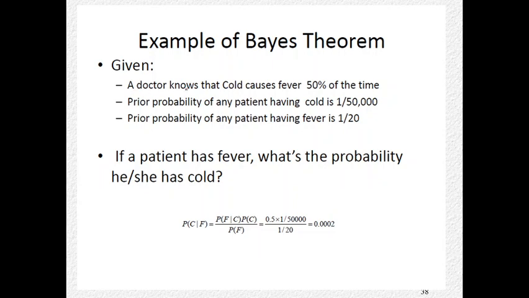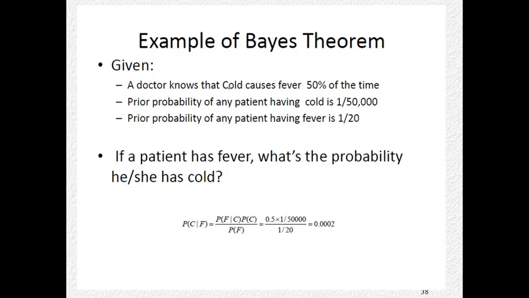A doctor knows that cold causes fever 50% of the time. Given that the patient has cold, what is the chance of fever?